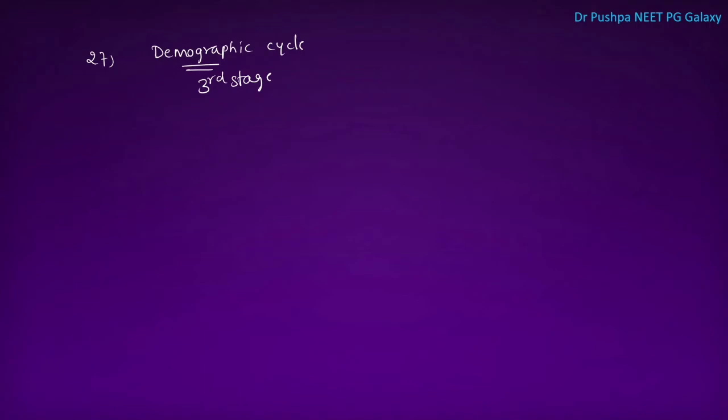Fourth stage is low stationary. In low stationary, both birth rate and death rate are low. And fifth stage is the stage of declining. That is, in this, birth rate is less than the death rate. So this is about the demographic cycle. This is also one of the important topics. Next one is, what is predictive value?